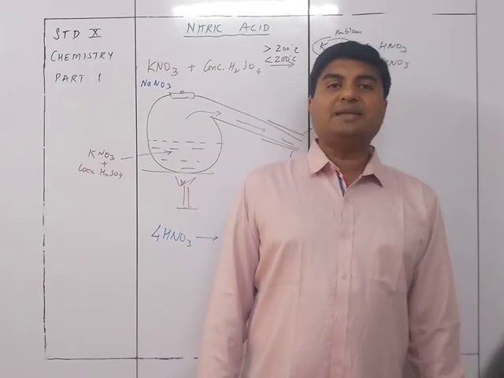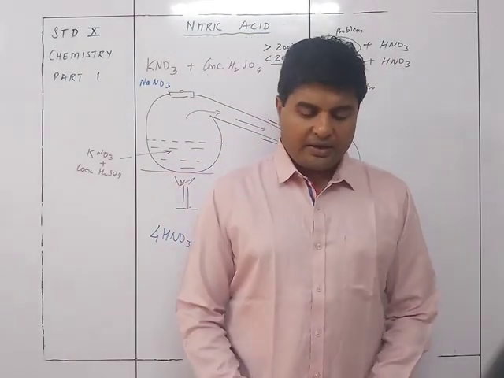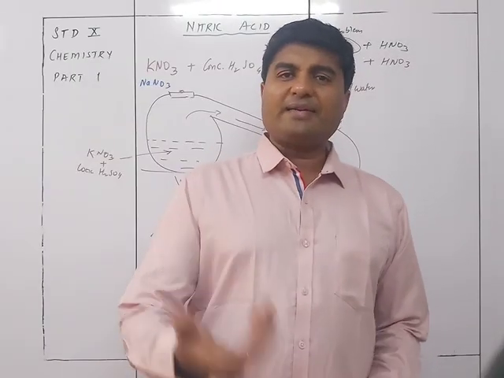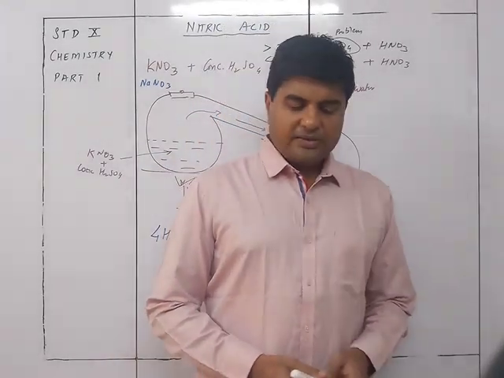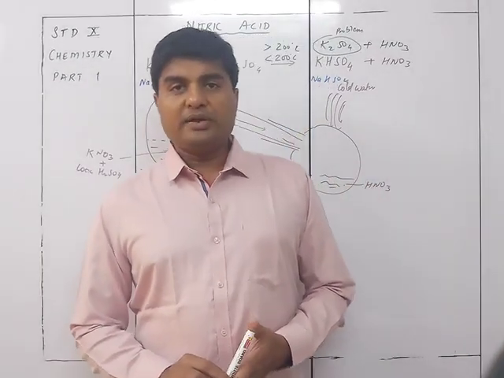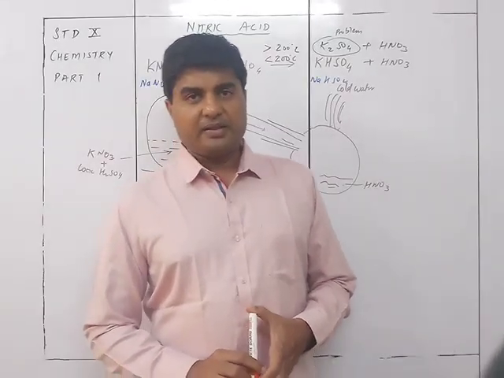Another method is dilution with water, because nitrogen dioxide is soluble in water. If I add some water to it, it is going to get converted into nitric acid. So these are the two ways by which we can remove the yellow color of the nitric acid present in the laboratory.